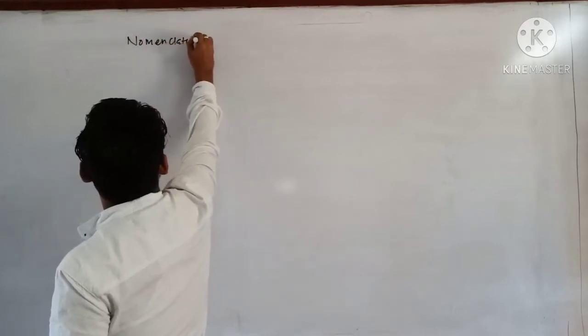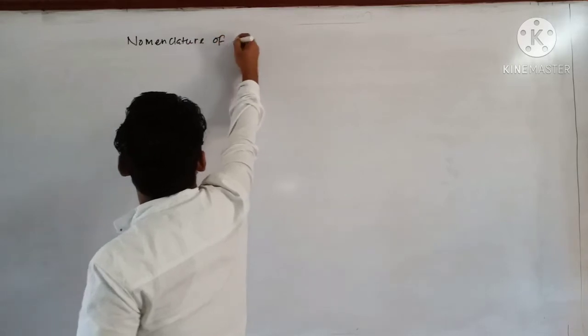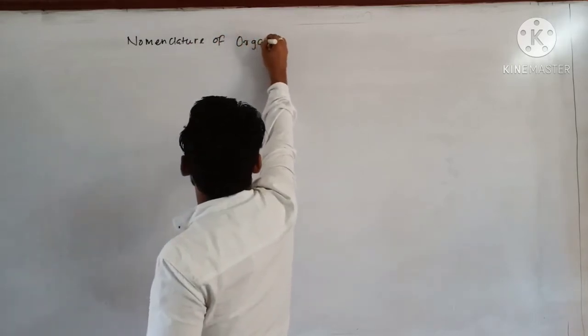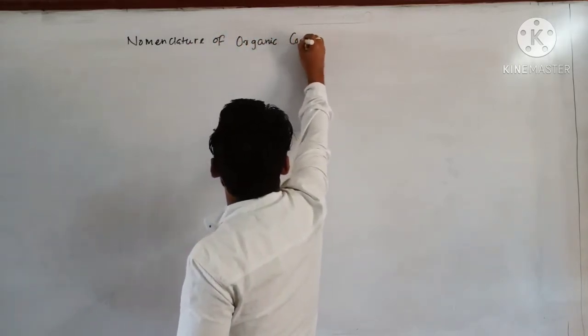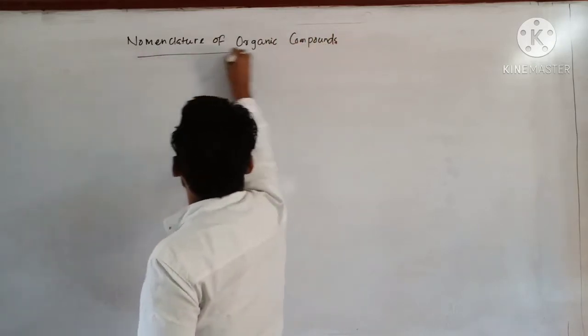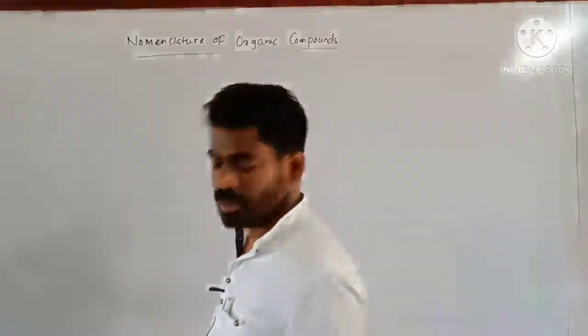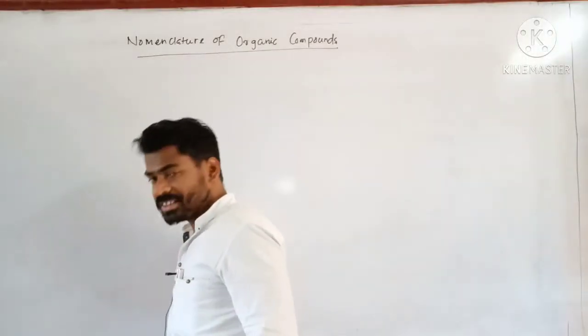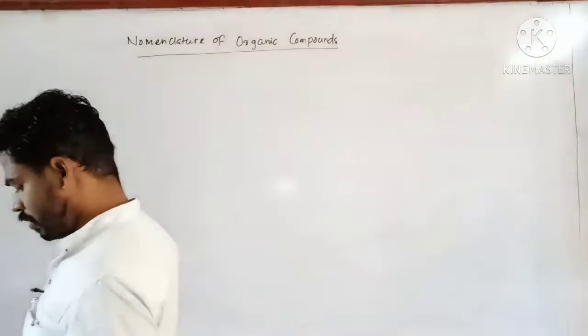Nomenclature of organic compounds. Clear? Nomenclature means to assign a name to the organic compound.